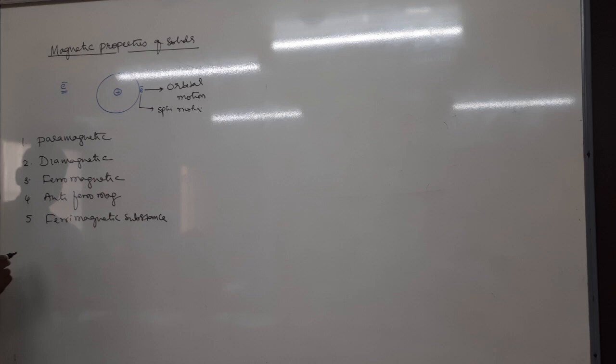Okay, let's study one by one. First one is paramagnetic substance.